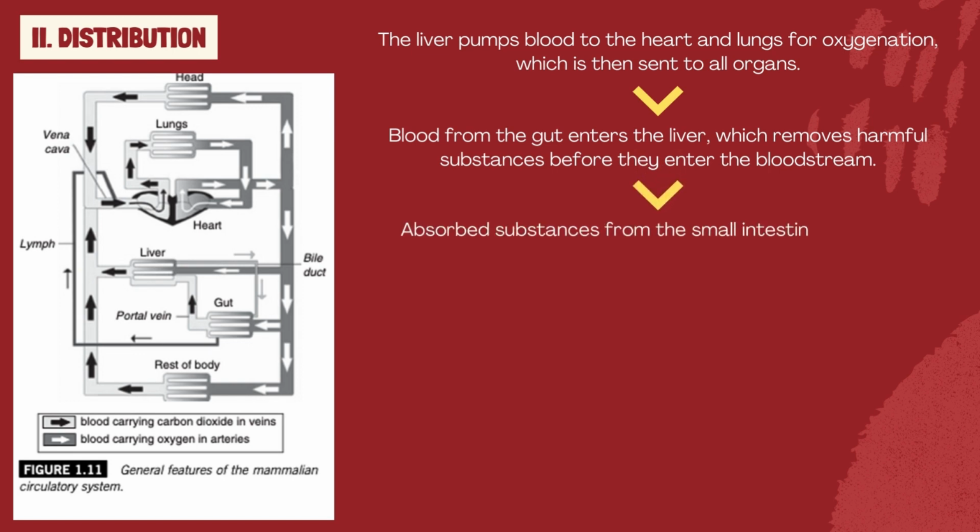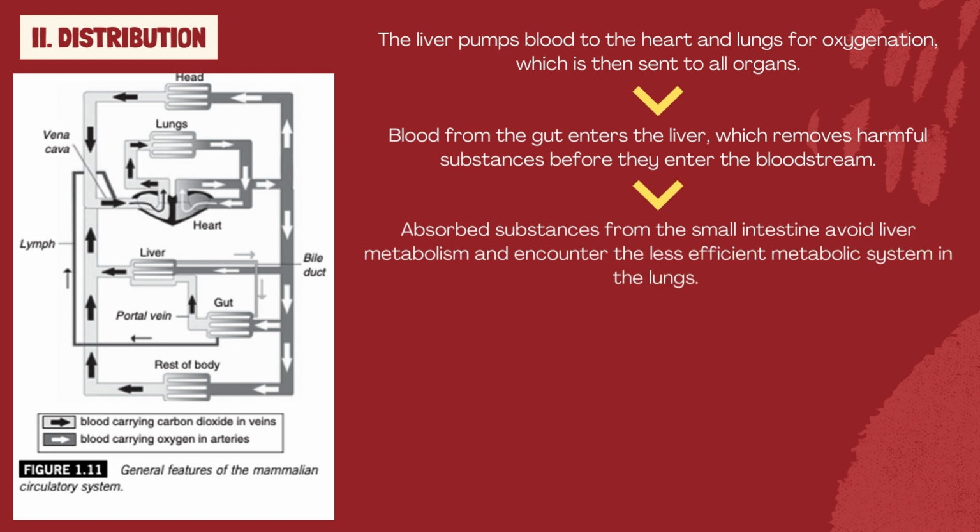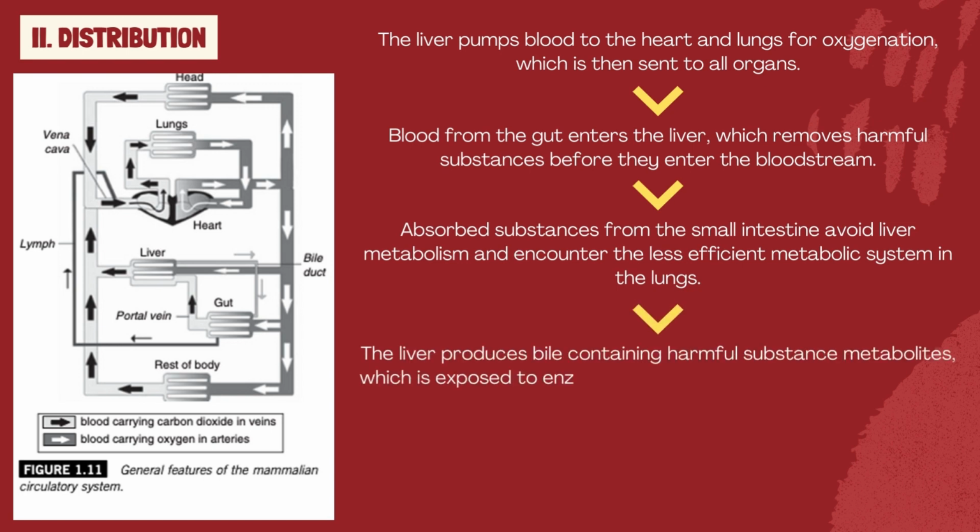Xenobiotics absorbed from the small intestines will avoid first-pass metabolism in the liver and encounter the less efficient xenobiotic metabolic apparatus of the lung. The bile produced in the liver contains xenobiotic metabolites and is transported to the upper small intestine, the duodenum. These metabolites are exposed to the enterocyte enzymes and gut microbes, and are then reabsorbed again into the liver.